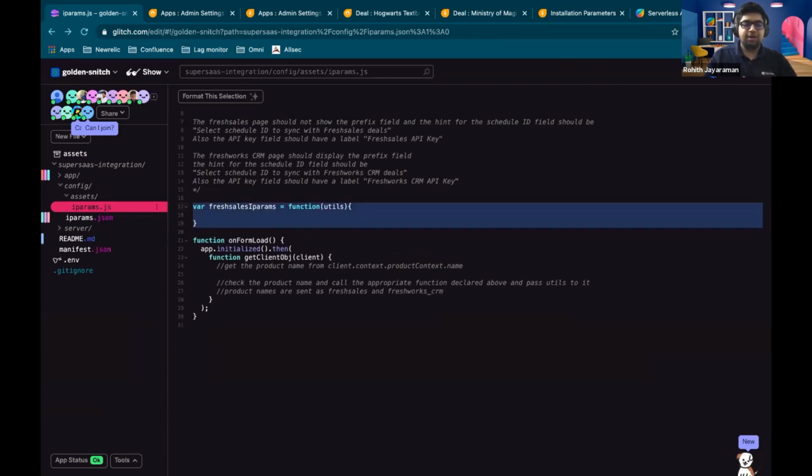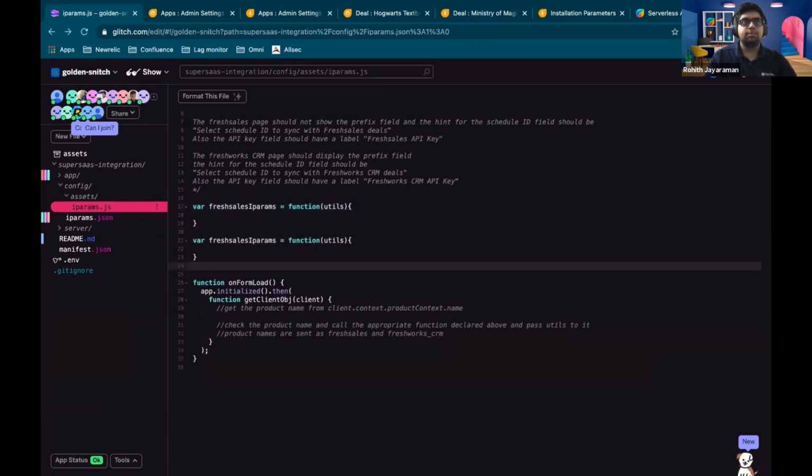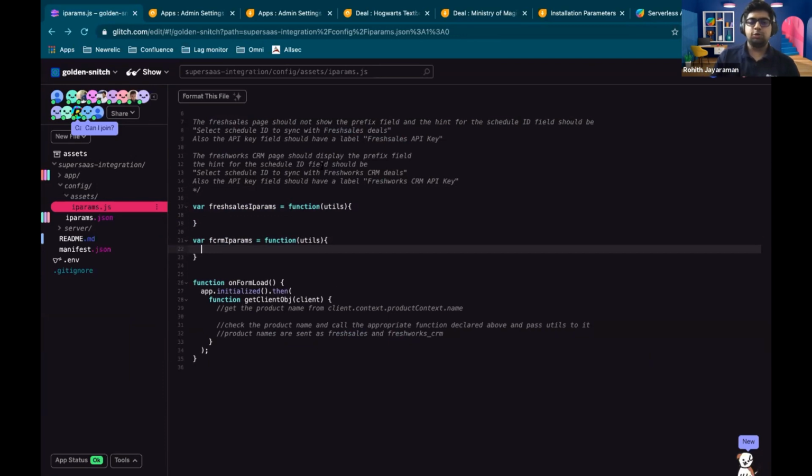And we're going to have something very similar to this in Freshworks CRM. So I'm just going to say FCRM. Okay, so Arshad, what I want you to do is use the utils in order to achieve what we want. So for Freshsales, we don't want the prefix field to be shown, and we want to change the hint for the schedule ID field as well as the API key field.